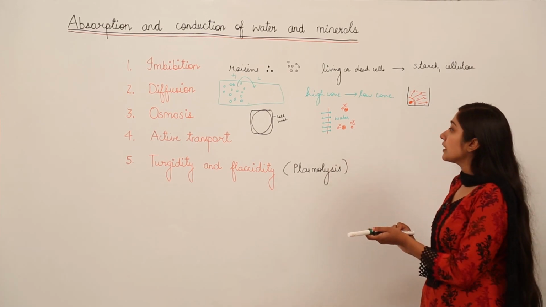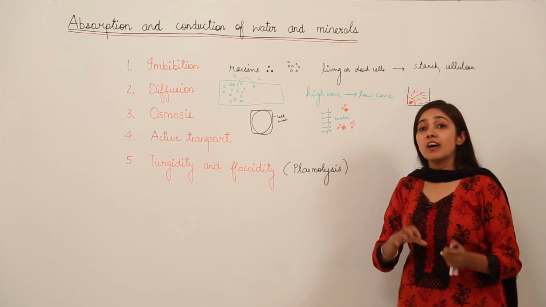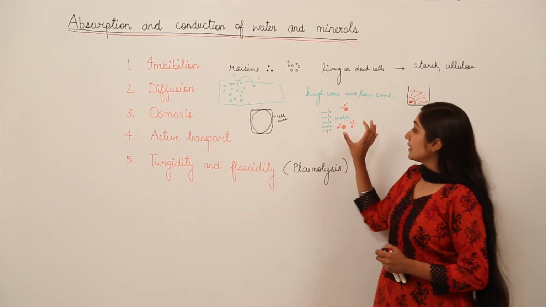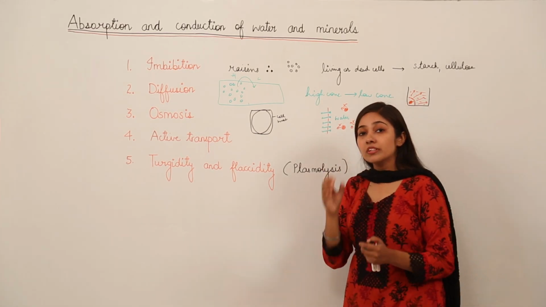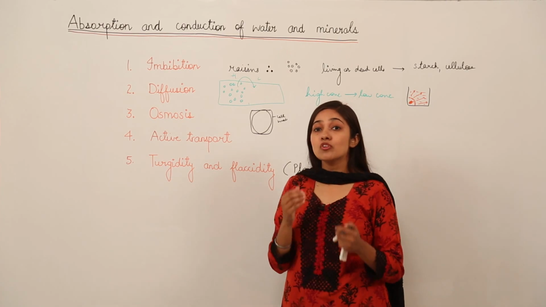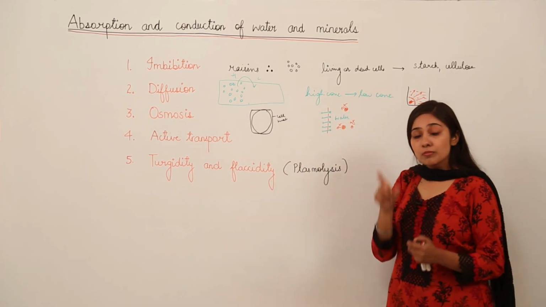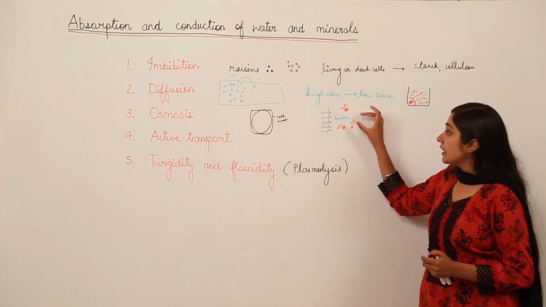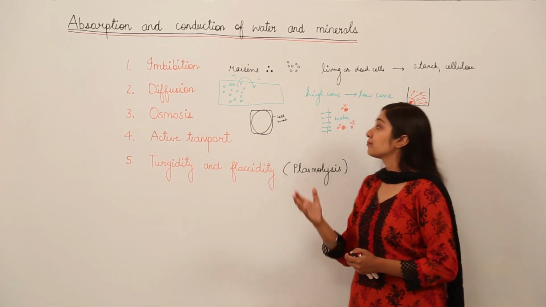So osmosis is the movement of water molecules from the region of high concentration to a region of low concentration. Please understand the concept in detail. When I talk about the region of high concentration, I am talking about the region of high concentration of water molecules. It means a more dilute solution leads to a region of high concentration of water molecules.